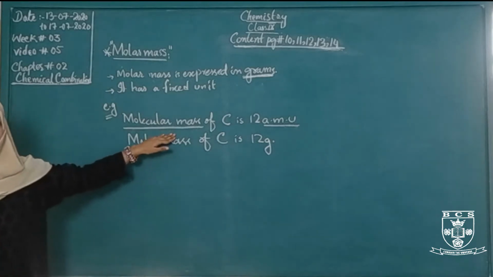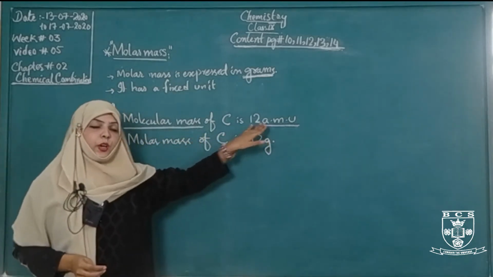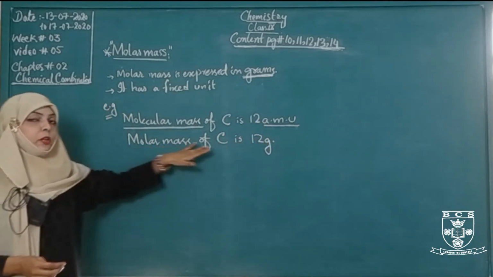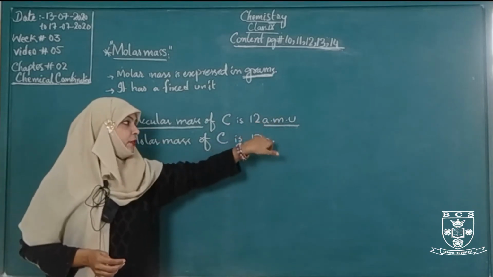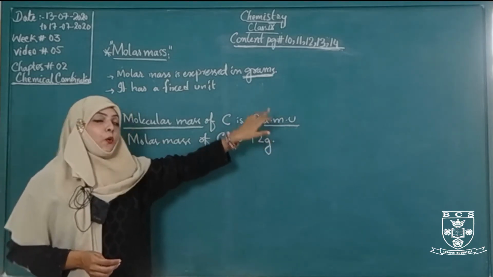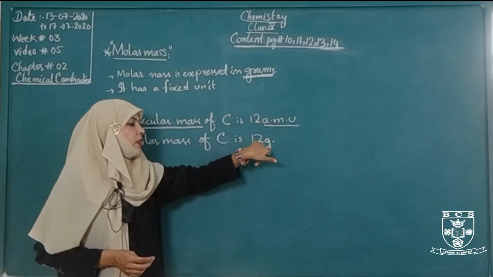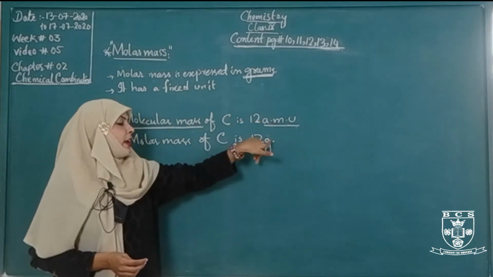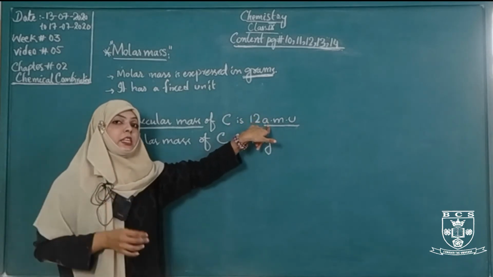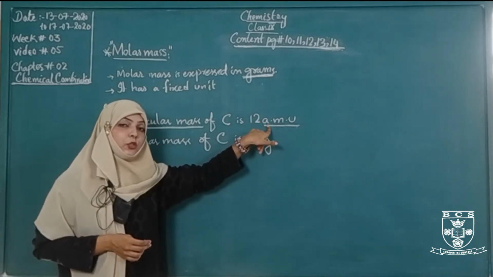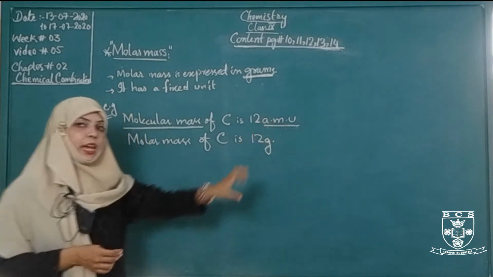Molecular mass of carbon is 12 AMU, whereas molar mass of carbon would be 12 gram. This is a big difference between both these terminologies. What is the molecular mass and what is the molar mass? Molar mass is always expressed in grams, whereas molecular mass is expressed in AMU, atomic mass unit.